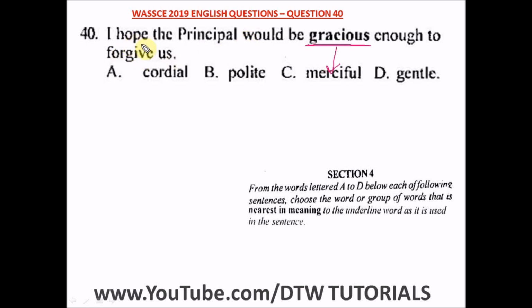So here, I hope the principal will be polite enough to forgive us. So it's not cordial. Cordial means friendly. It's not gentle. Gentle doesn't fit the word gracious at all. The right word here is option B, which is polite. So I hope the principal would be polite enough to forgive us. So this is the right option and not merciful.